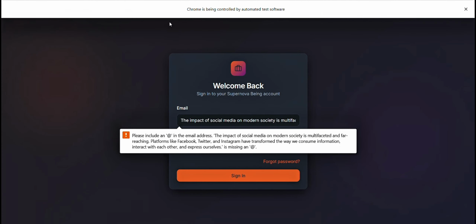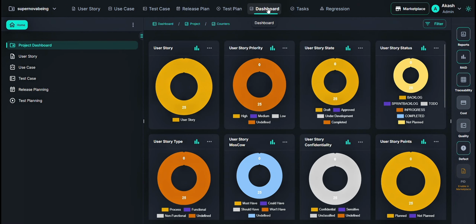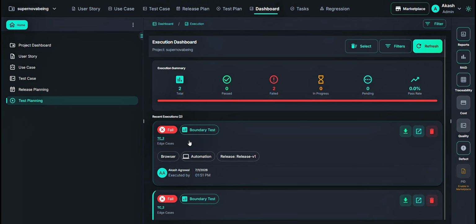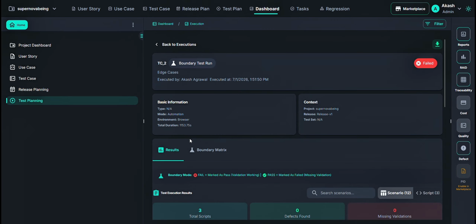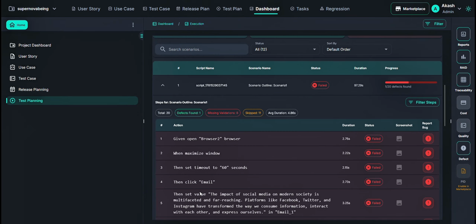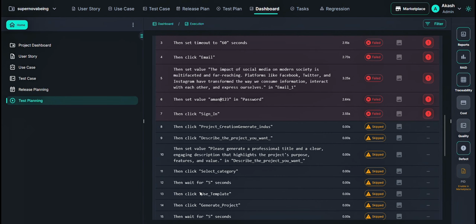Automation begins immediately. Execution time depends on the complexity of the selected workflow and the number of boundary scenarios being executed. Once execution is complete, we move to the dashboard. From test planning, we open the execution summary. We can now review the detailed execution report. Every step of the workflow is displayed along with its execution status.